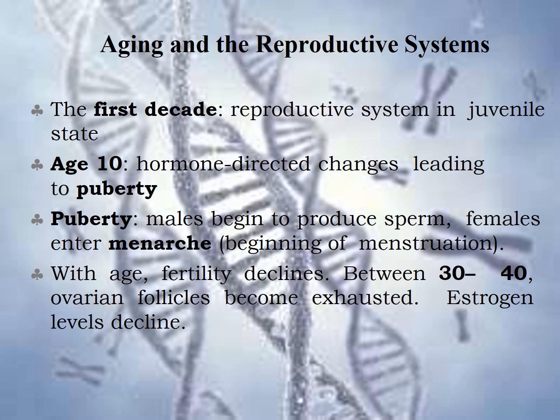the potential for sexual reproduction is reached. With age, fertility declines, and when we consider females, between the ages of 13 to 14, the ovarian follicles become exhausted and the estrogen levels decline in the female.